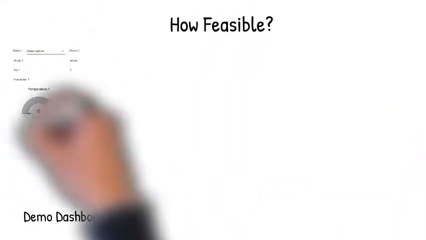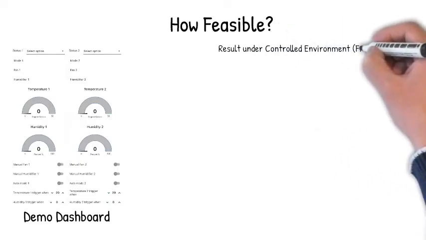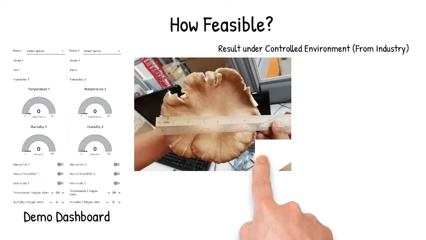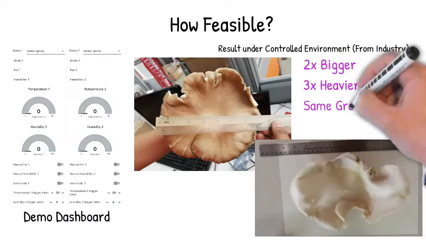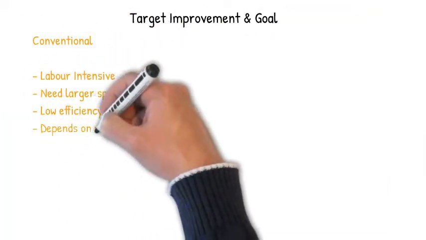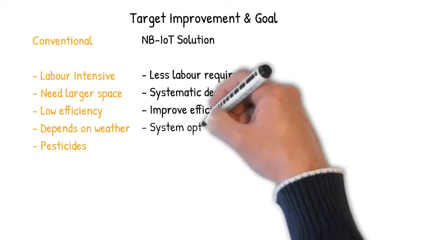To find out the feasibility of this concept, we have crafted a demo dashboard and gotten review from the industry. The outcome is fascinating. Compared to the traditional method, mushrooms grow 2 times bigger and 3 times heavier within the same period, with no pesticide required. With the Maxis NB-IoT solutions, we are targeting to find the smartest solution to implement precision agriculture.